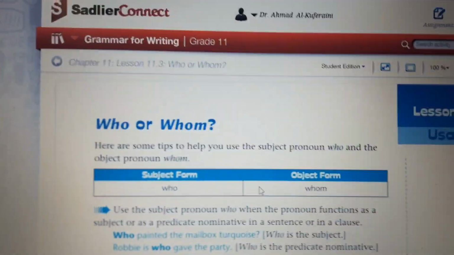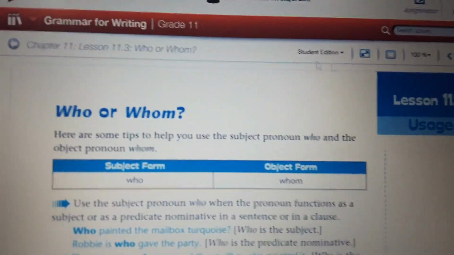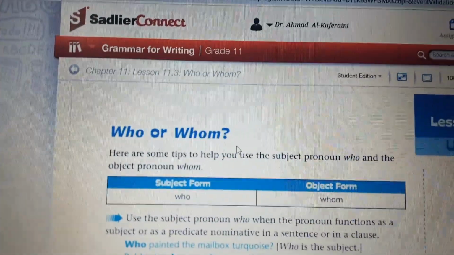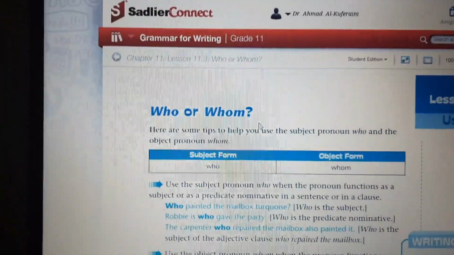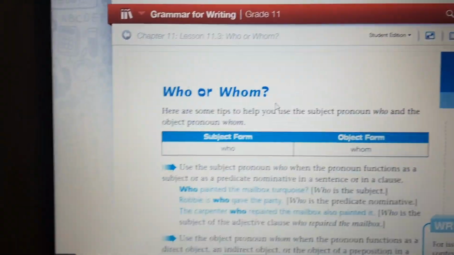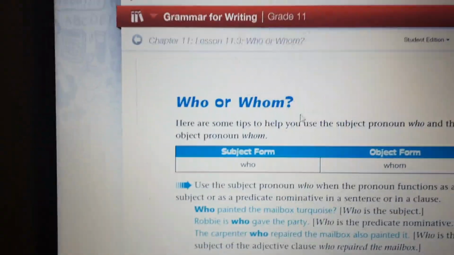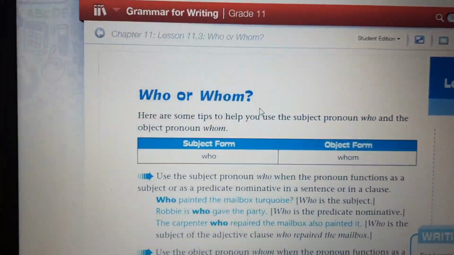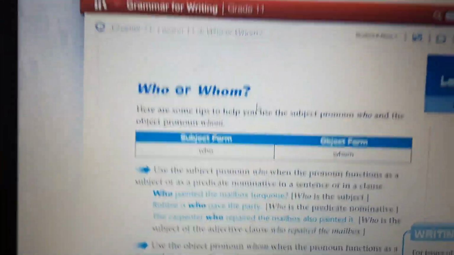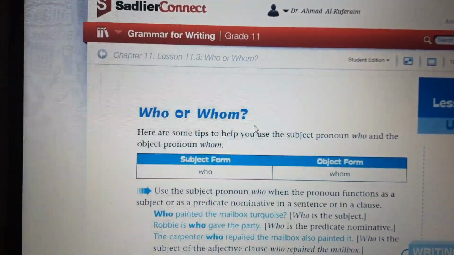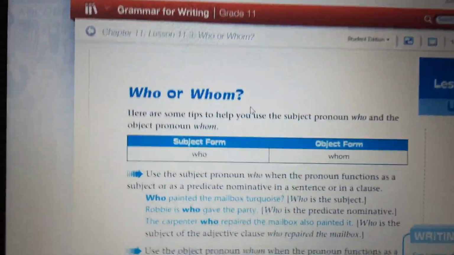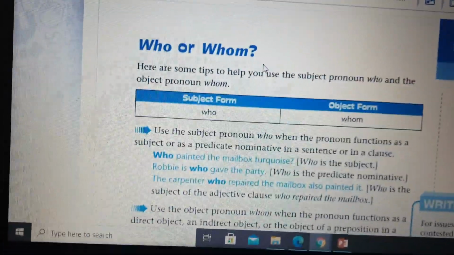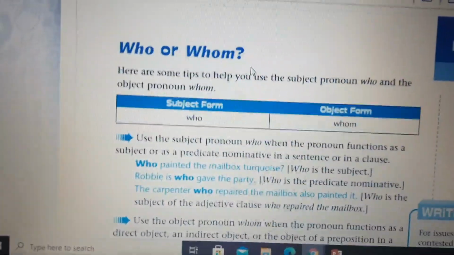So, I want you guys to open chapter 11, lesson number 3, page 209. Today, we're going to study how you can distinguish between who and whom. Here we're going to study some tips to differentiate between who and whom. It's easy. It's not as hard as you think or believe. Actually, it's much easier than anything in the English language.